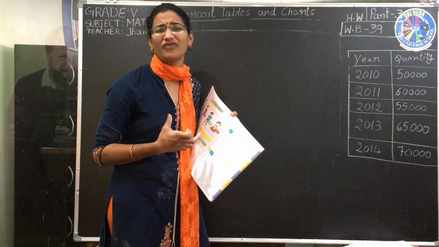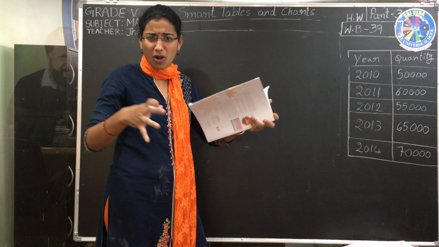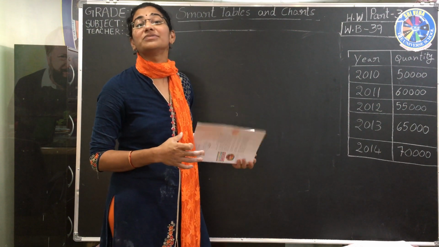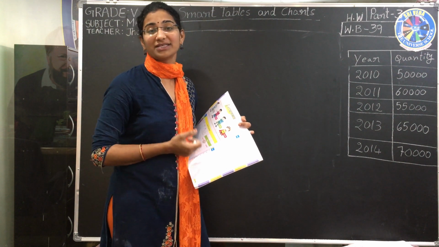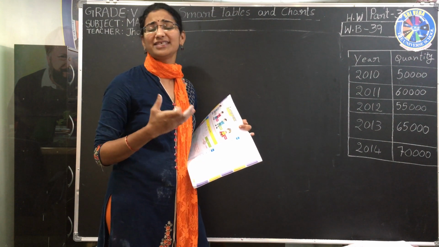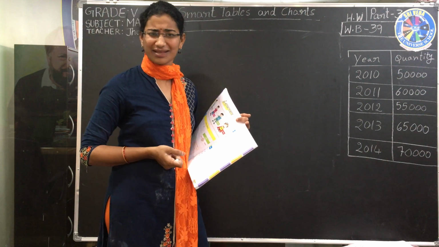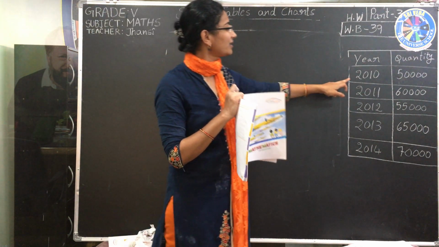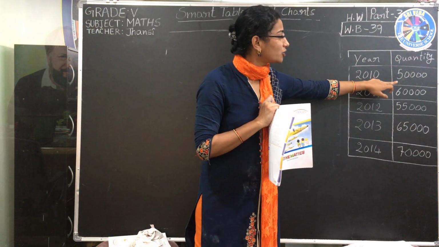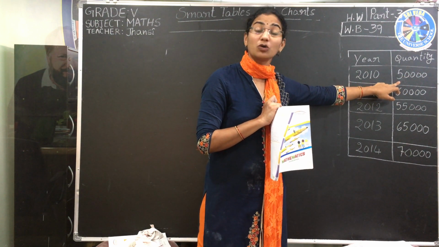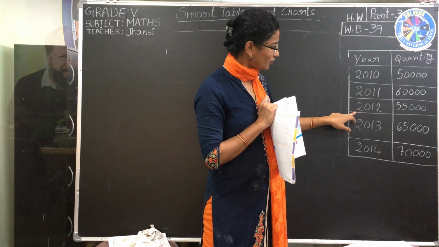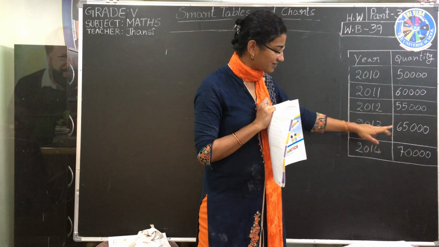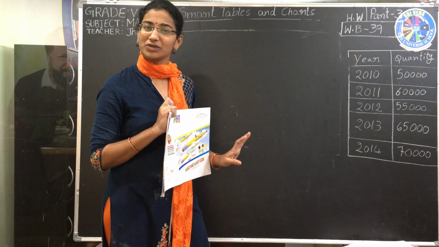We'll call it manufacturing, making all the parts. In the year 2010, a particular car showroom produced 50,000 cars. In 2011, 60,000 cars. 2012, 55,000 cars. 2013, 65,000. Like that the information is given.